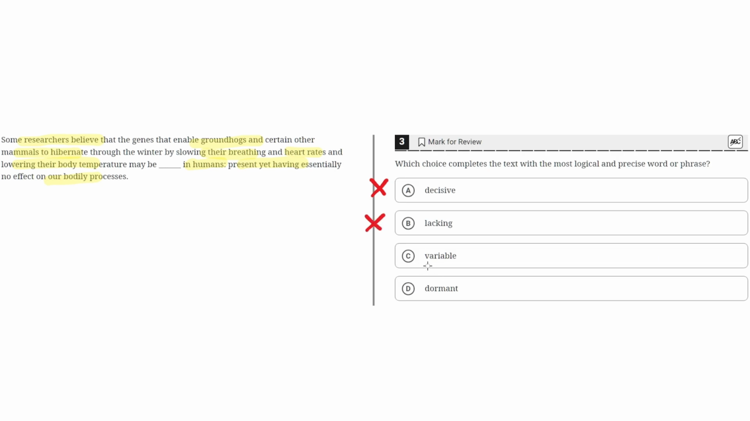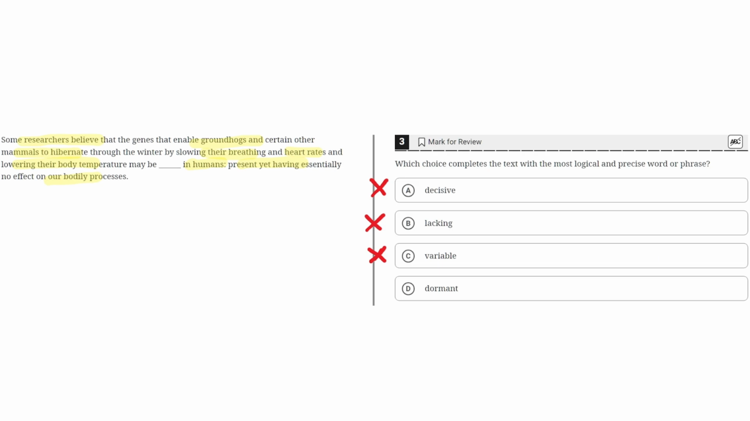C. Variable. This is incorrect because variable in this context would mean that it has a changing effect, a variable effect. But as before, this is not the case because it clearly says here that it is present, yet it has essentially no effect on our bodily processes. Therefore, it is not variable and it has simply no effect. So C must be incorrect.